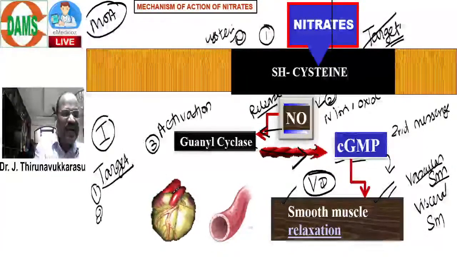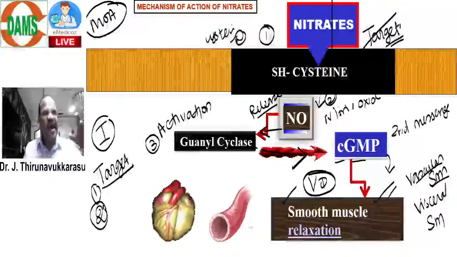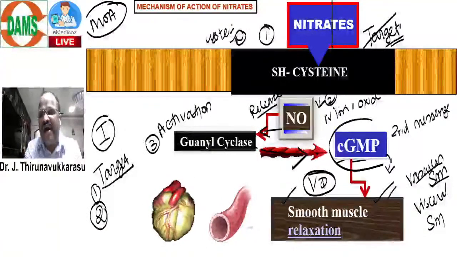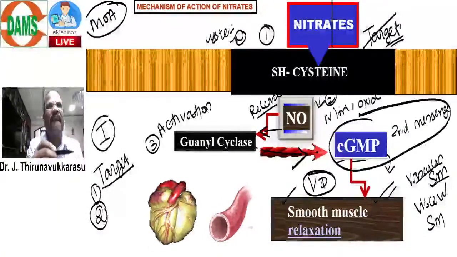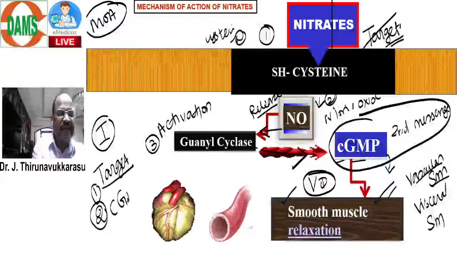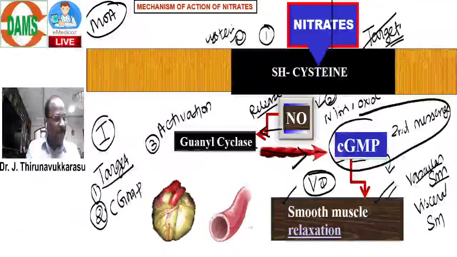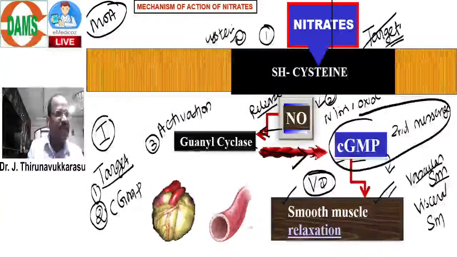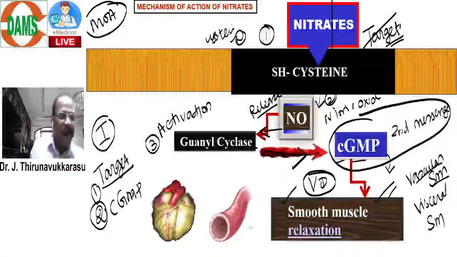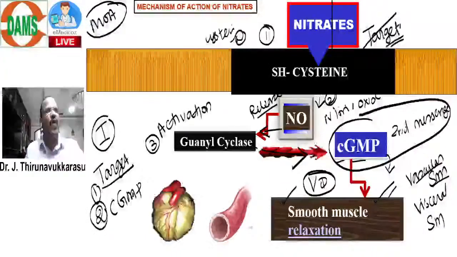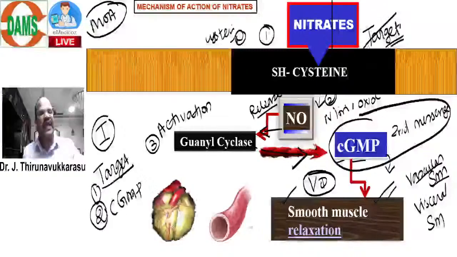The second MCQ: nitrates ultimately act by accumulating what as a second messenger? Cyclic GMP. The cyclic GMP is the second messenger causing vasodilatation.